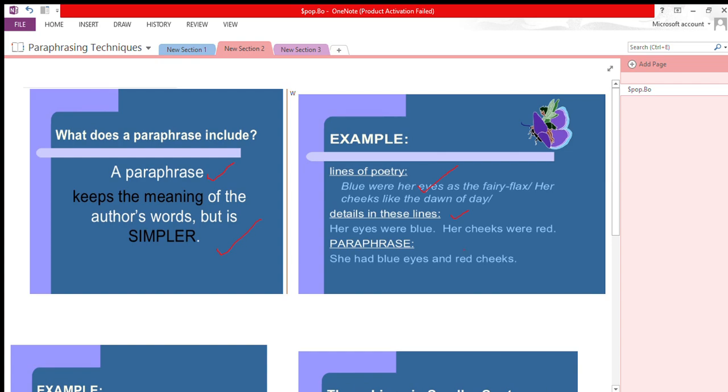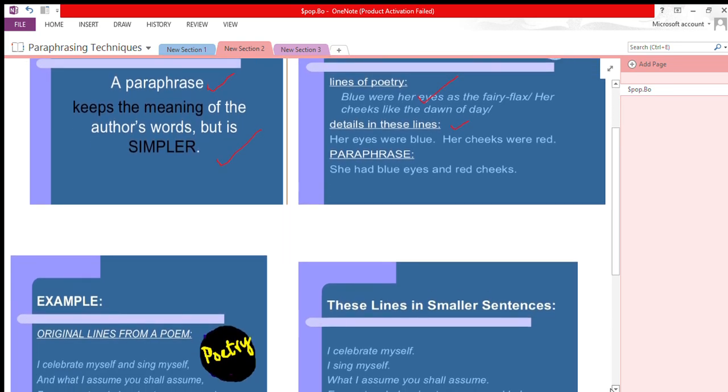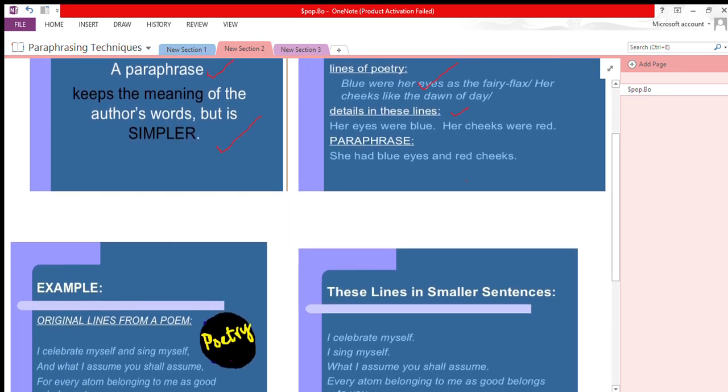They can be paraphrased in these words: she had blue eyes and red cheeks. Here you have not used the original text, but you have rephrased whatever the poet has said in your own words.